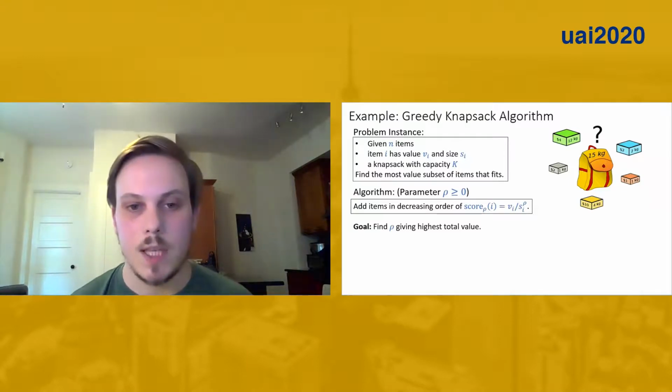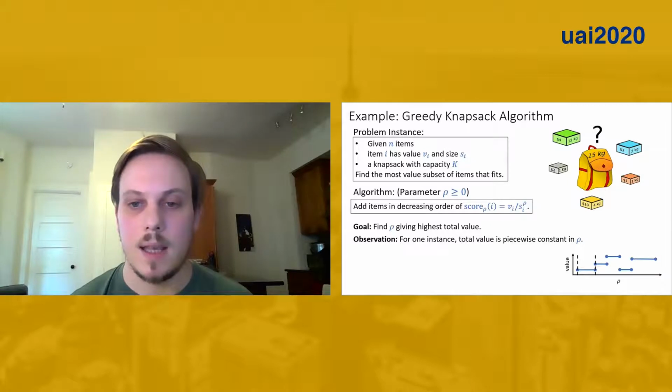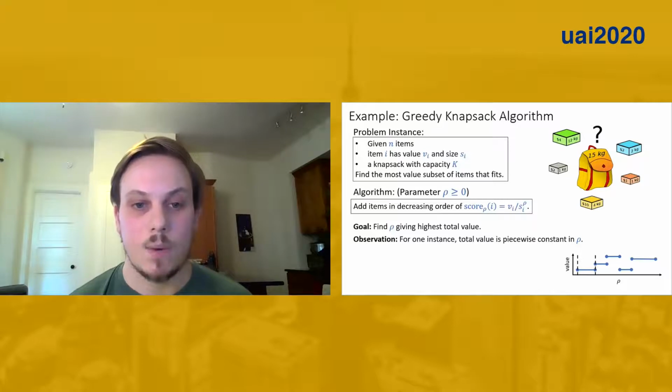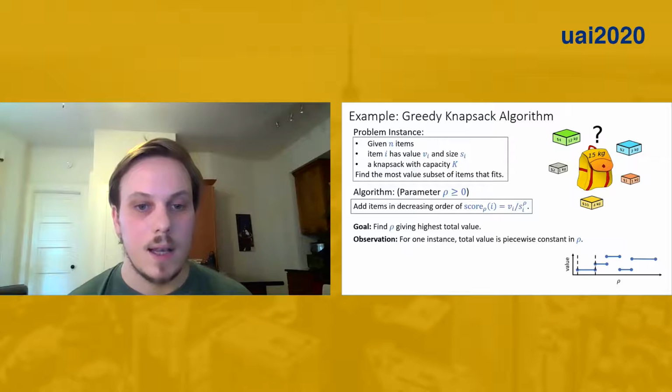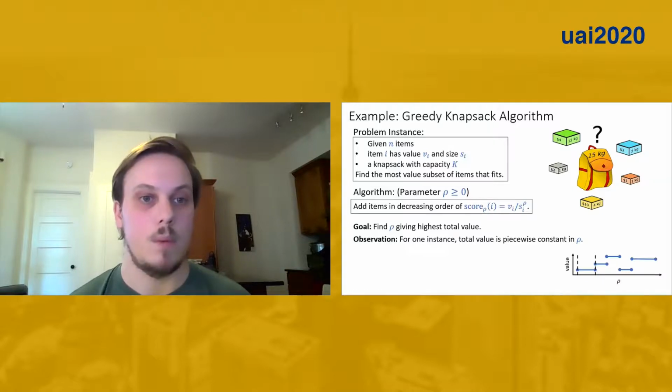Just to make the connection to piecewise Lipschitz optimization, it's not too hard to see that for this algorithm family, the value that we obtain is a piecewise constant function of the algorithm parameter. The key idea is that as we vary rho, the relative order of any pair of items changes only once, and therefore there are at most n squared places where the item ordering can change, and between those n squared parameter values, the algorithm output is constant.